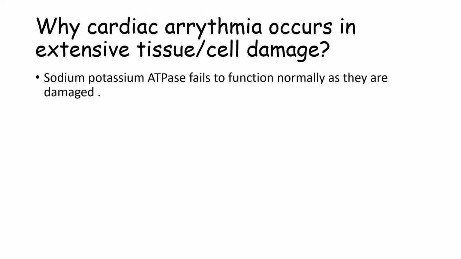Now, if you have understood this topic of the sodium potassium ATPase pump and its role in physiological functions of the body, then you should be able to answer why cardiac arrhythmia occurs in cases of extensive tissue or cell damage, where the sodium potassium ATPase pumps are not functioning normally because they too are damaged. So you should be able to answer this question.